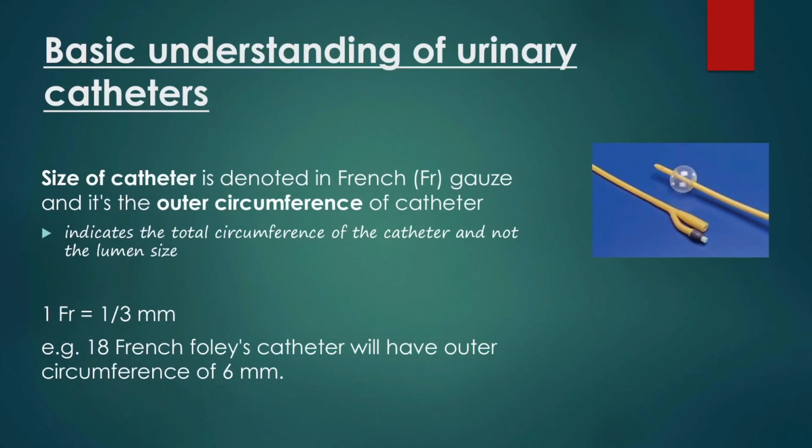To understand the urinary catheter, first we have to look at the size of the catheter. Size of catheter is denoted in French gauge, and it denotes the outer circumference of the catheter. If you are saying it is 8 French Foley's, then it shows the outer circumference of the catheter. And 1 French is equal to 1 by 3 millimeter or 0.33 millimeter. For example, an 18 French Foley's catheter will have an outer diameter of 6 millimeter: 18 divided by 3 is 6 millimeter.